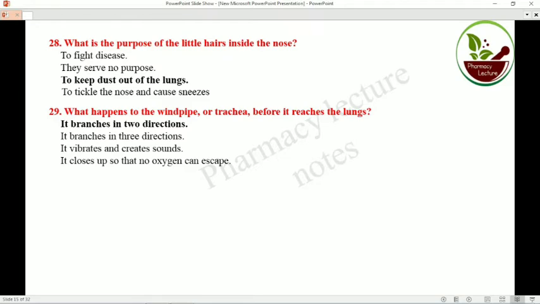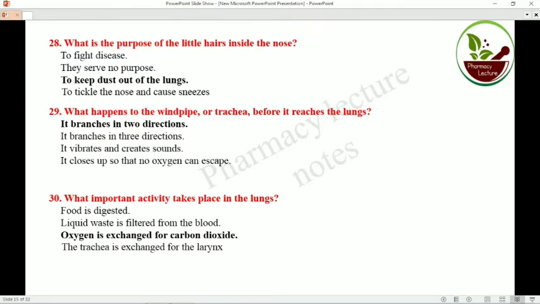What happens to the windpipe or trachea before it reaches the lungs? It branches into two directions, as we discussed earlier. The trachea divides into two parts, the left primary bronchus and the right primary bronchus.